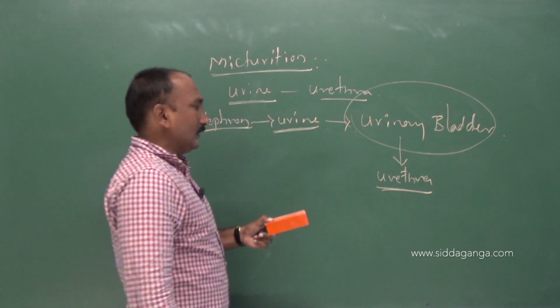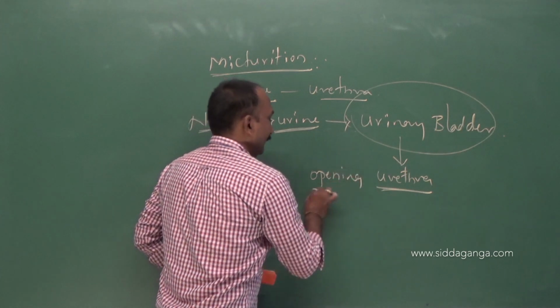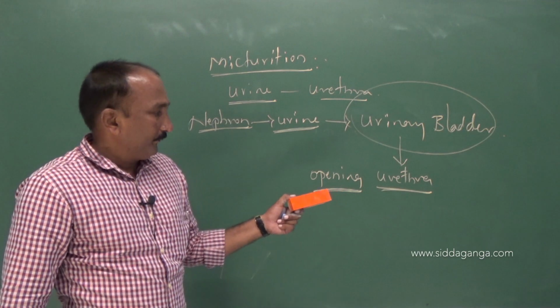Usually, the urethra is the opening that helps in the elimination of urine to the outside.